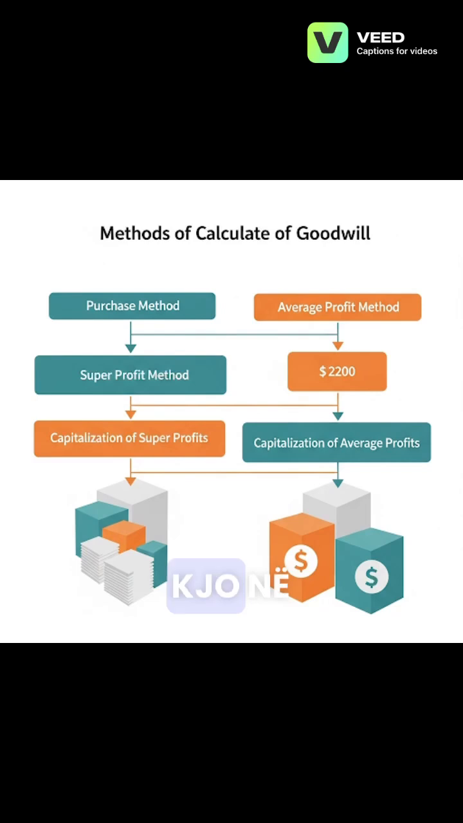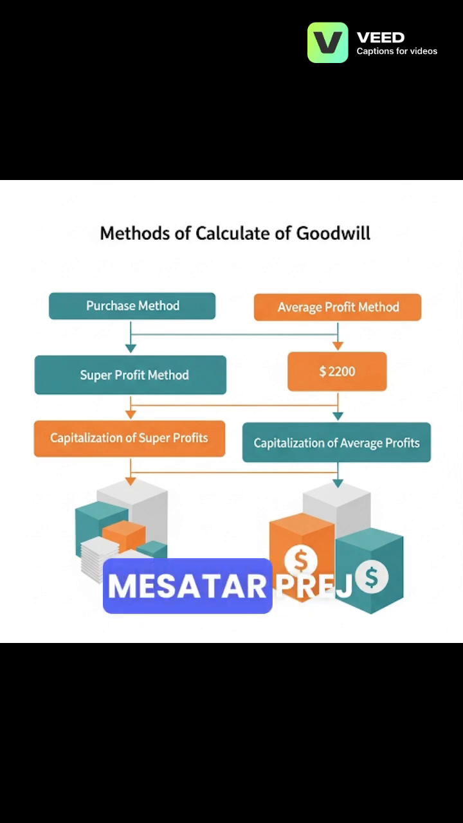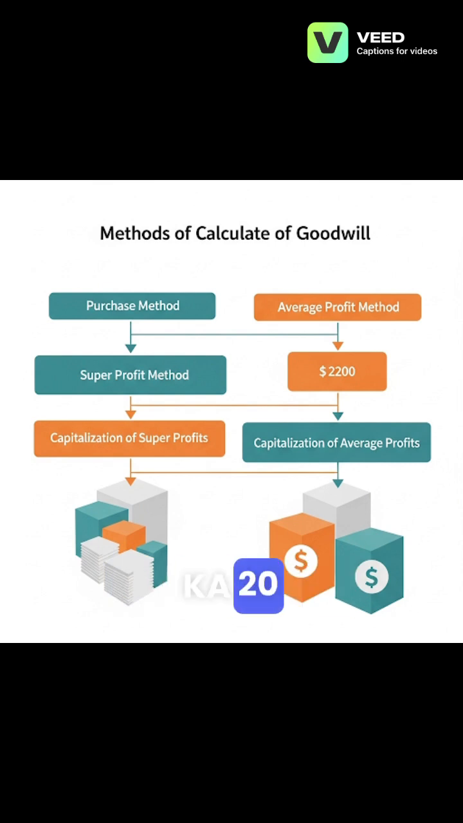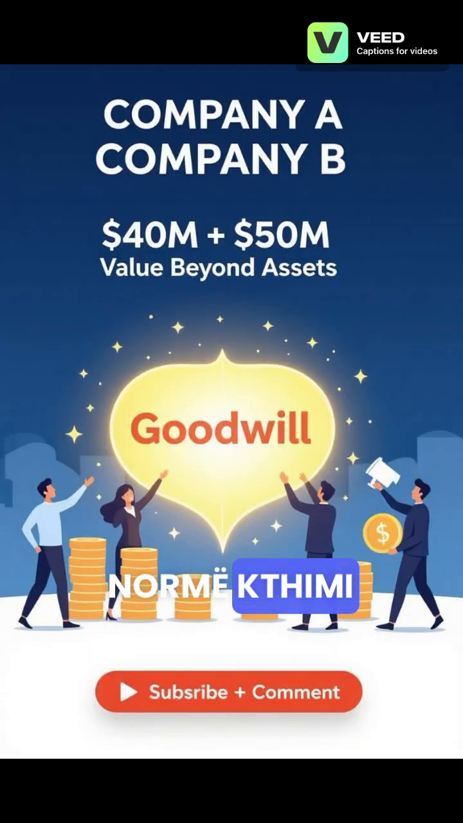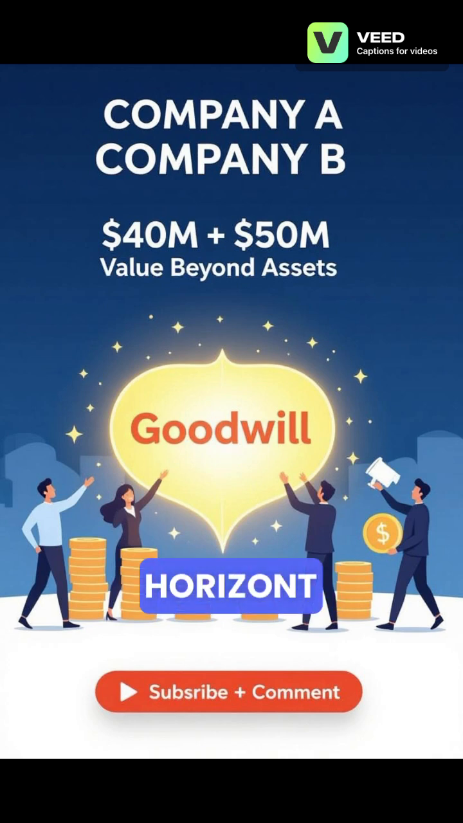To see how this works in numbers, let's take an example. Imagine Company X. It's being bought for $50 million. Its net assets are worth $40 million. It makes an average profit of $3 million a year. It has $20 million in capital employed, and will use a normal return rate of 10%, with a 5-year horizon for goodwill.